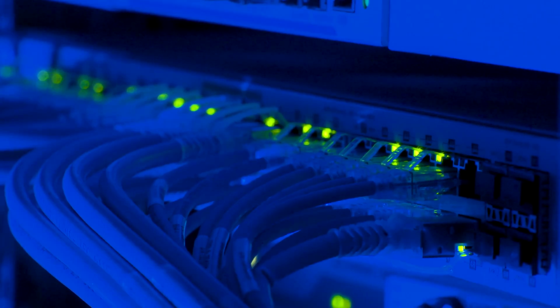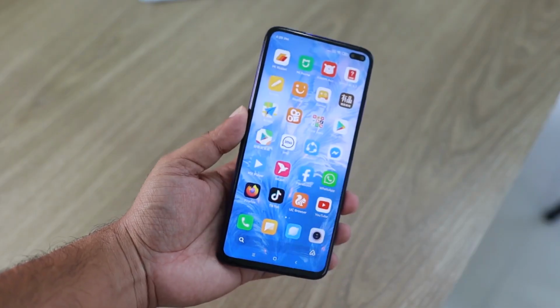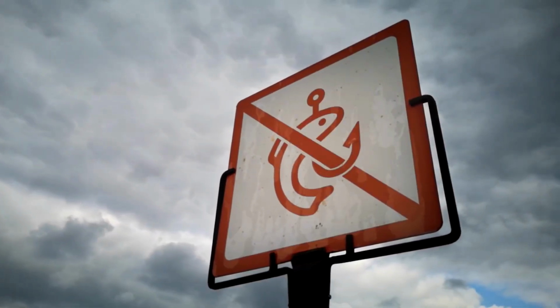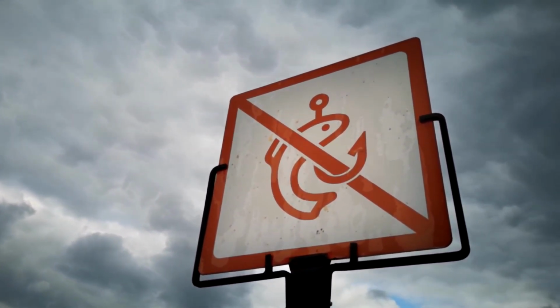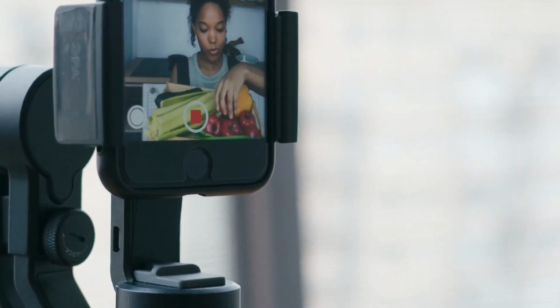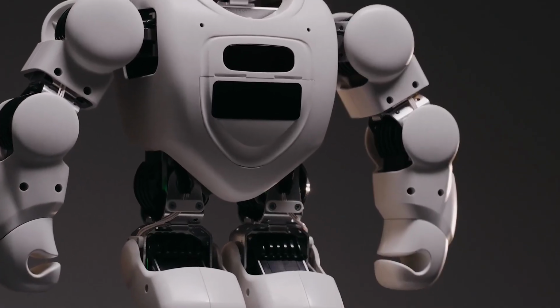Next, open weights. This is a significant move, especially for a moderation model. Open weights means that Mistral is making the model's internal parameters available to the public. This contrasts with purely proprietary models where the inner workings are kept secret. Why is this important for moderation? Transparency. When a model's weights are open, researchers, developers, and even the public can inspect how it works, understand its biases, or lack thereof, and scrutinize its decision-making process.